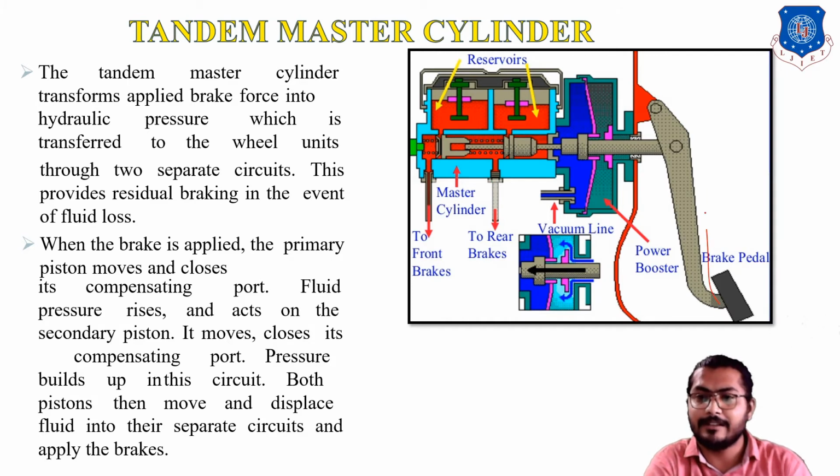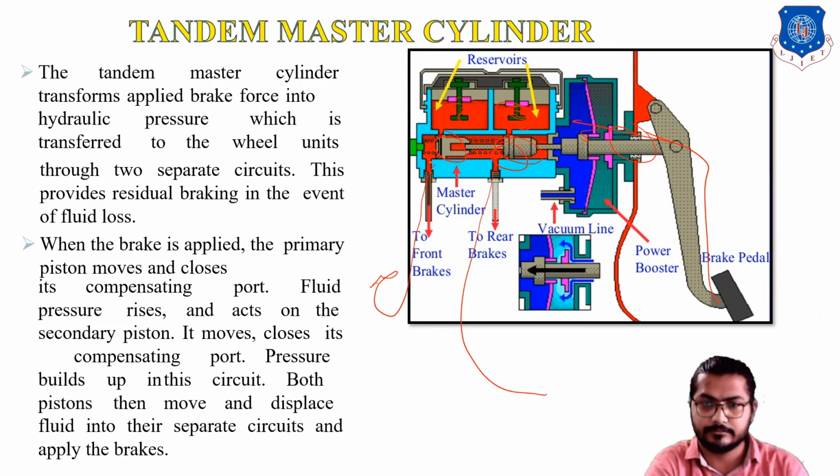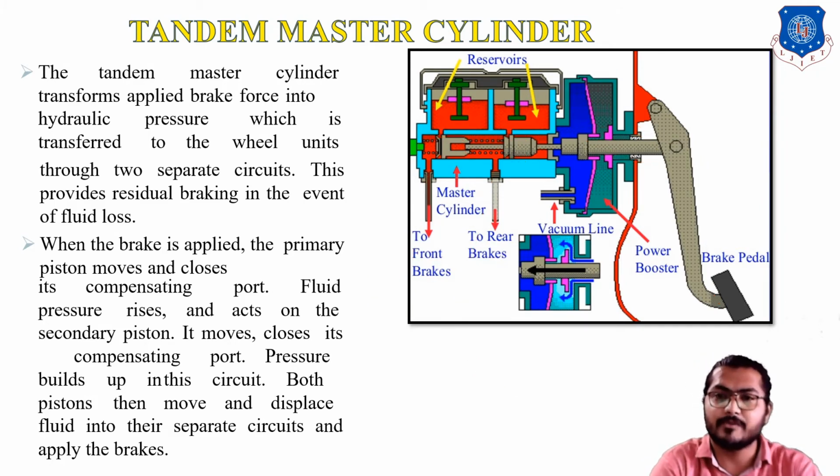This is the brake pedal, which is connected to the push rod. When we apply the push rod, there are two pistons provided here, and two reservoirs. One is a reservoir in which fluid is filled, and this one is the second reservoir. This is the master cylinder. The fluid is passed to the front brake, and this one goes to the rear brake. So two types of pipeline which supply high pressure fluid. This is the tandem type of master cylinder.